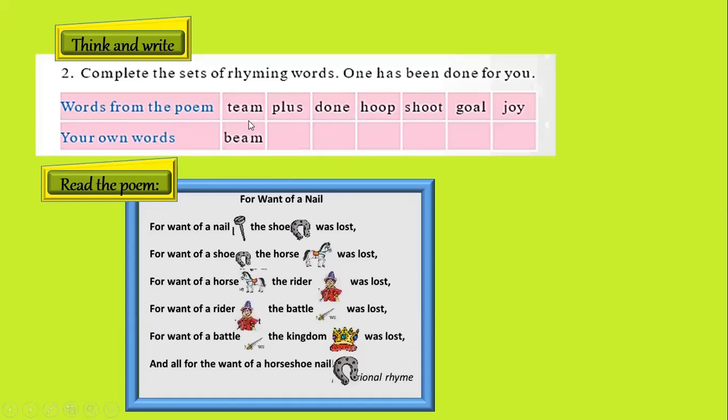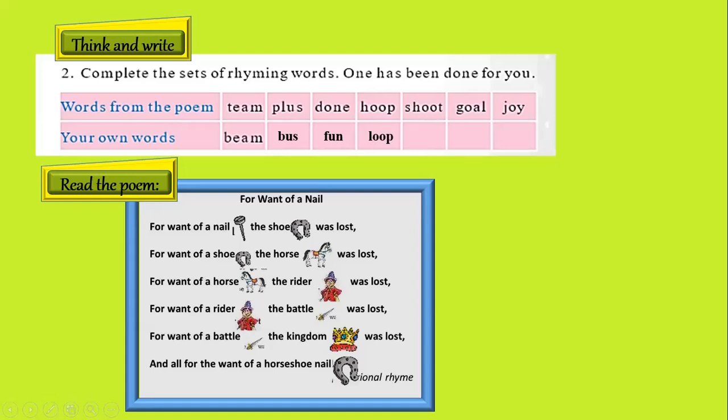The first word taken from the poem is team, and its rhyming word is beam. The second word is plus, and the word bus rhymes with the word plus. Next, we have the word done, and the rhyming word that I have selected is fun. The next word is hoop, and the word that rhymes with hoop is loop.